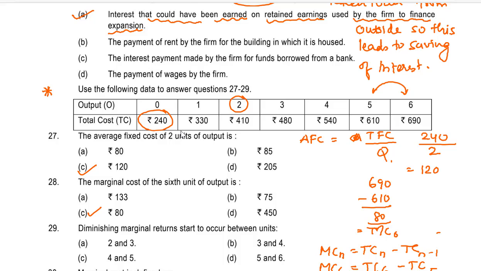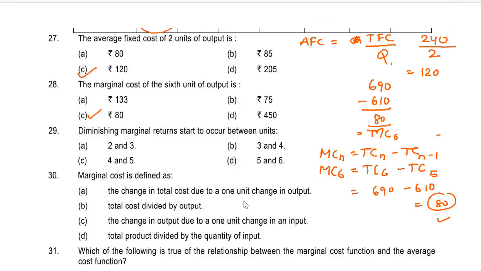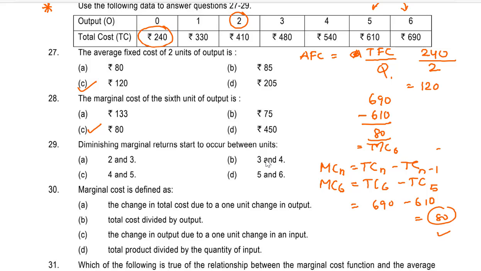Over here the difference between 3 and 4 is 540 minus 480, which is 60, then 610 minus 540 is 70, 610 and 690 is 80. Question number 29. Diminishing marginal return starts to occur between the units. So I believe you must have seen this. So it is 4 and 5.